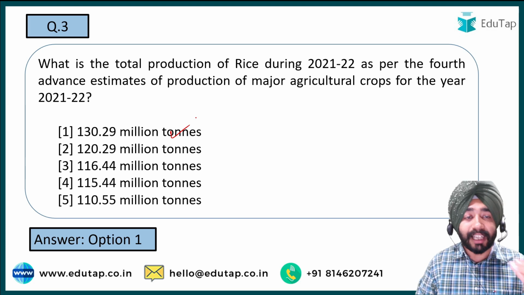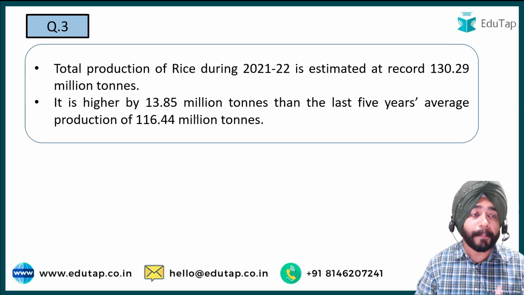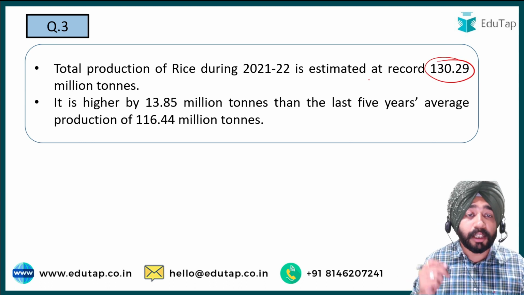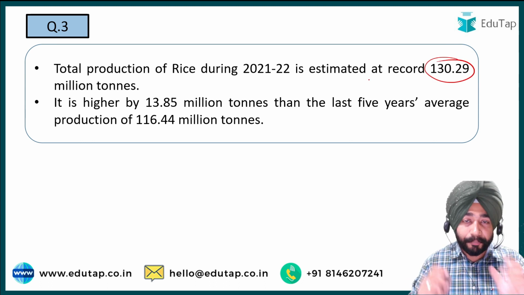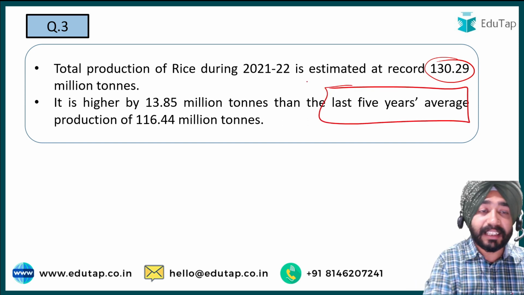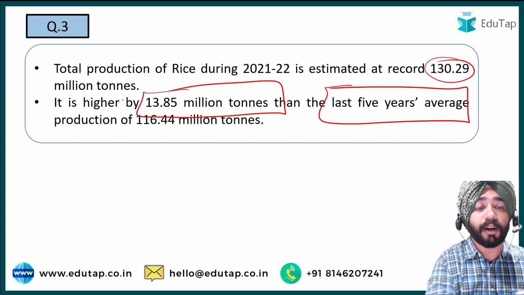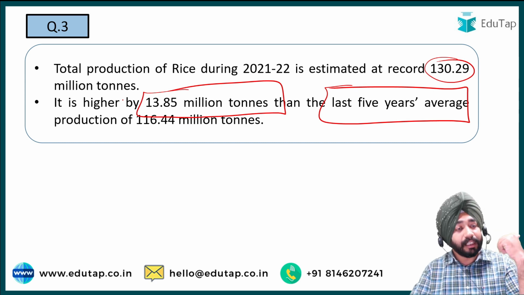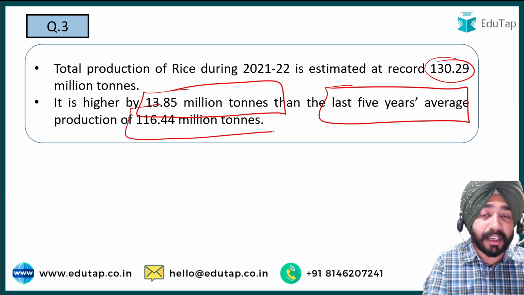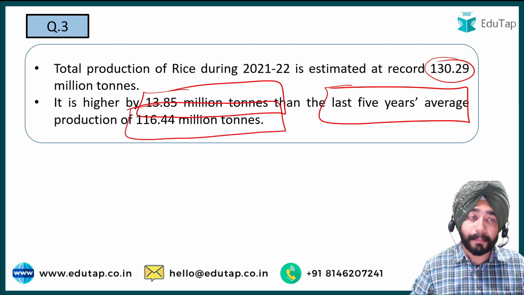The data released on rice production says that total production is estimated to be around 130.29 million tons. It is higher on a last 5 years average, increasing by around 13.85 million tons. Okay, so the last 5 year average production for rice was 116.44 million tons.